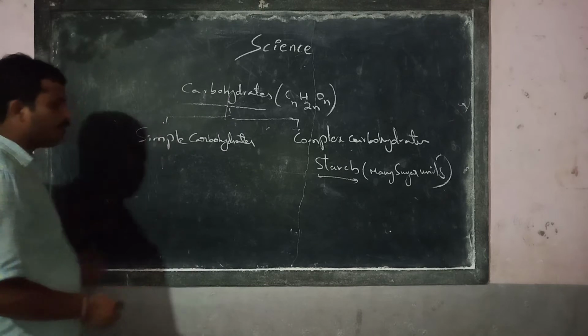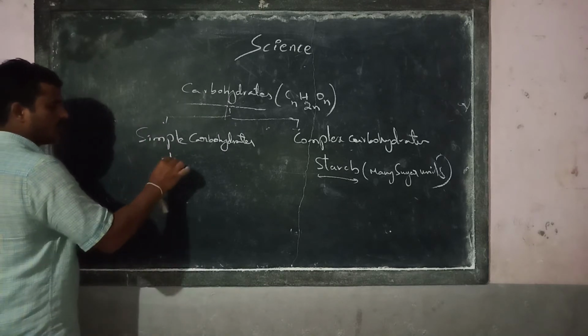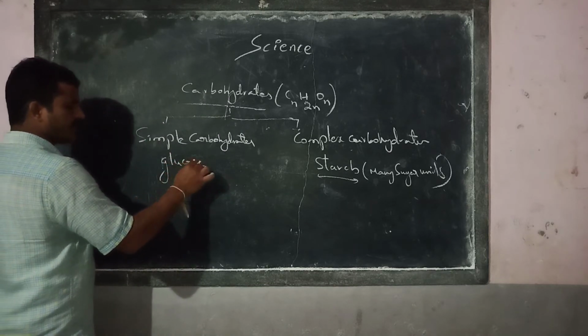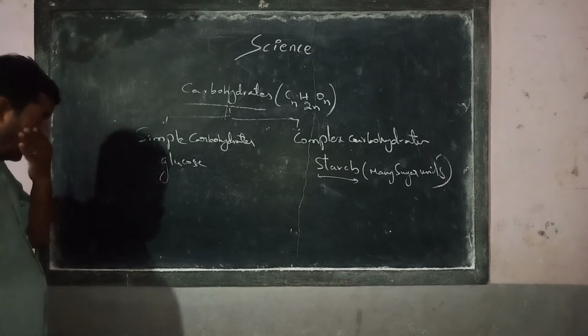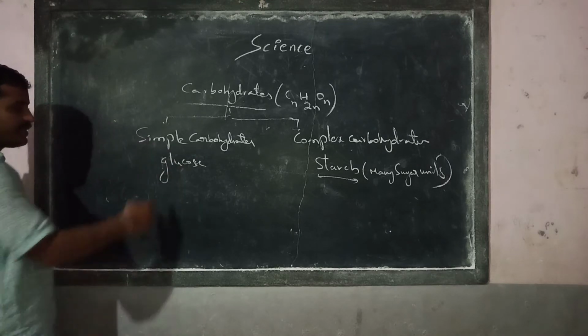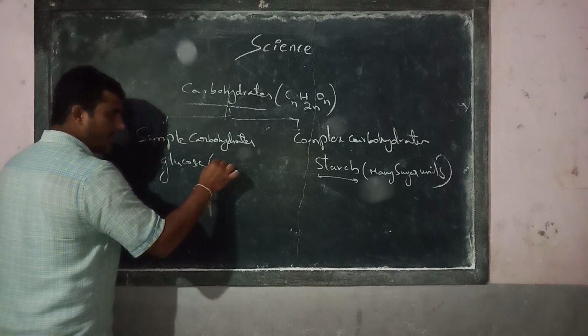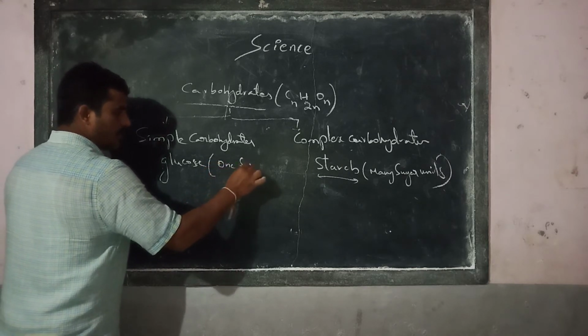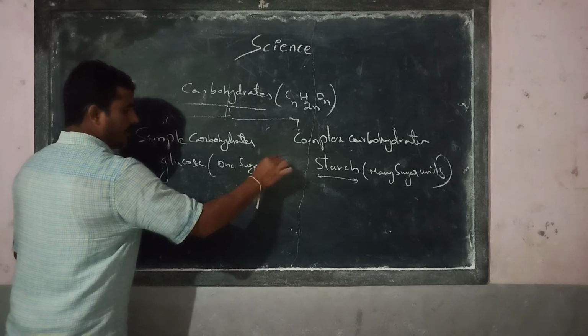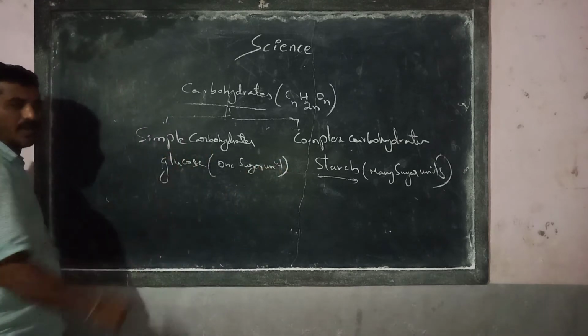If you take simple carbohydrate, like for example glucose, we discussed already, glucose, maltose, galactose are simple sugars. Why are they simple sugars? It is having only one sugar unit. Only one sugar unit. Hence it is simple carbohydrate.